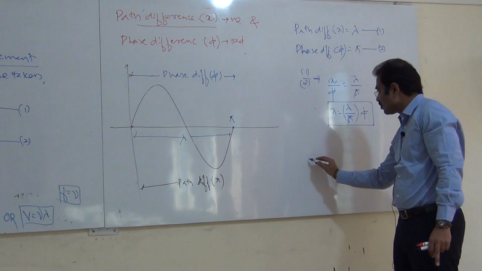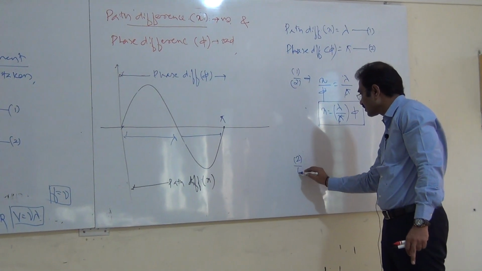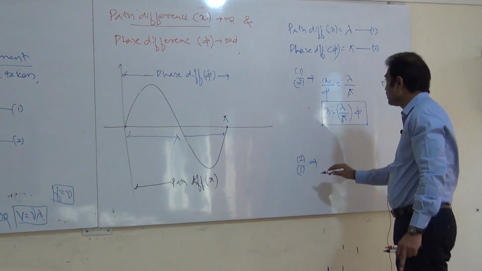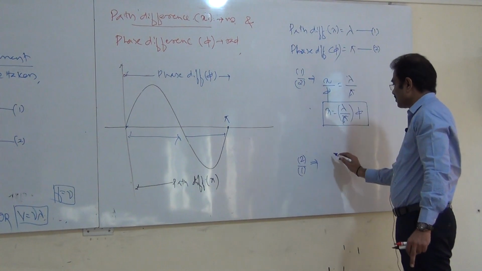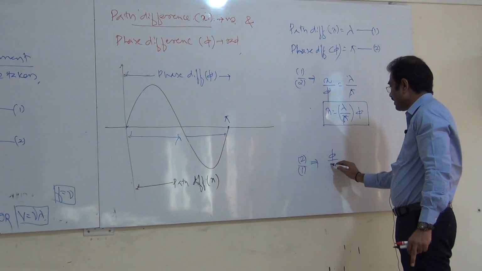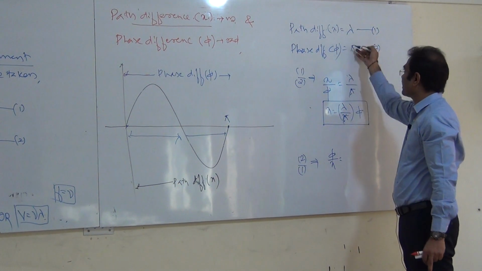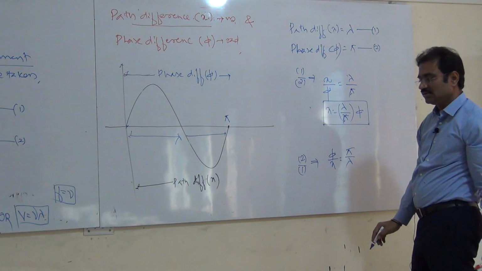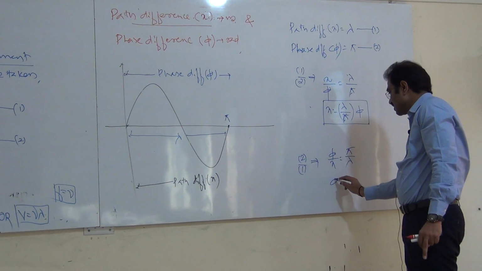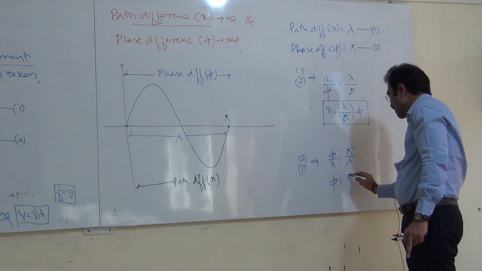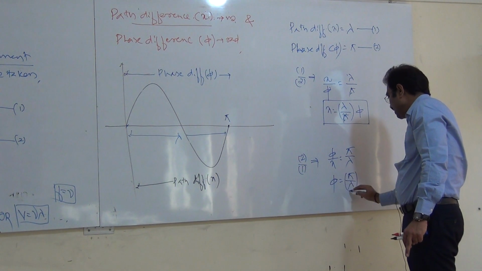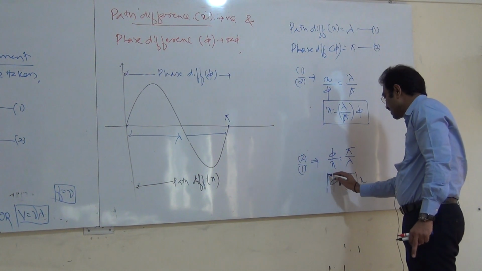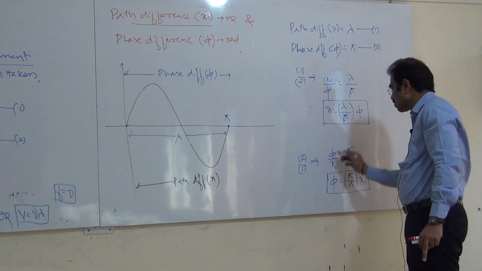And if you take 2 by 1, phi by x is equal to pi by lambda. What I need is phi equal to pi by lambda into x. This is the second relation. Both of them are same.